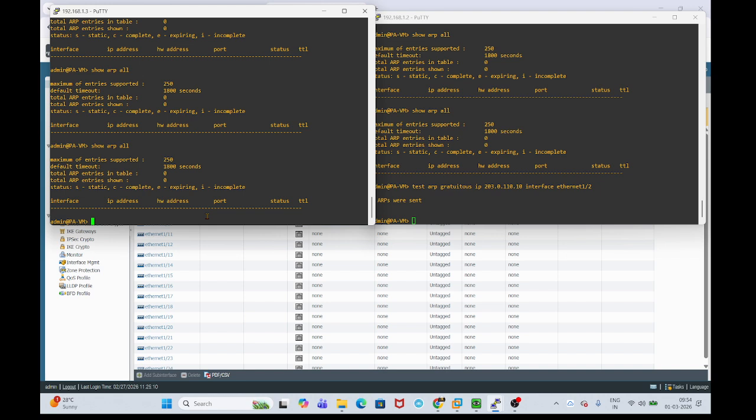So to mitigate this situation, we can configure manual ARP entries on the firewall. Dynamically we are having an issue learning the ARP entries on the firewall. There may be a chance of a bug in the software version. So in order to mitigate this issue, we can go ahead and configure a manual ARP entry on the firewall.